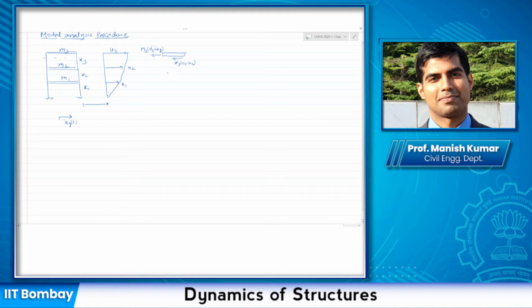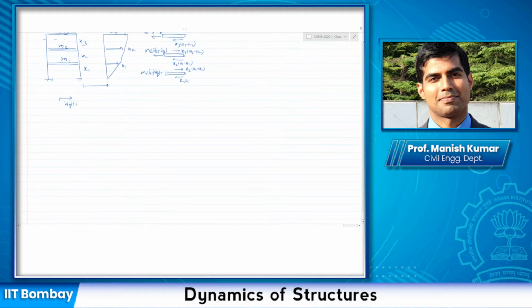For the second floor, I have an equal and opposite force, K3 (U3 minus U2), the pseudo force M2 (U2 double dot plus UG double dot) opposite to the direction of motion, and then K2 (U2 minus U1). Similarly, for the first floor, I have M1 (U1 double dot plus UG double dot), and then an equal and opposite force, K2 (U2 minus U1), and then K1 U1 here.